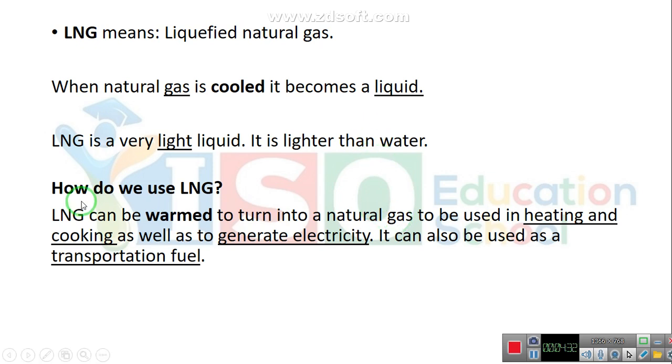How do we turn the LNG into a gas? We warm it. We do the opposite of cooling. The opposite of cooling is warming. So LNG can be warmed to turn into a natural gas to be used in heating and cooking. What do we use LNG for? We use it for heating and cooking, generating electricity, and we can use it as a transportation fuel. Is that clear?